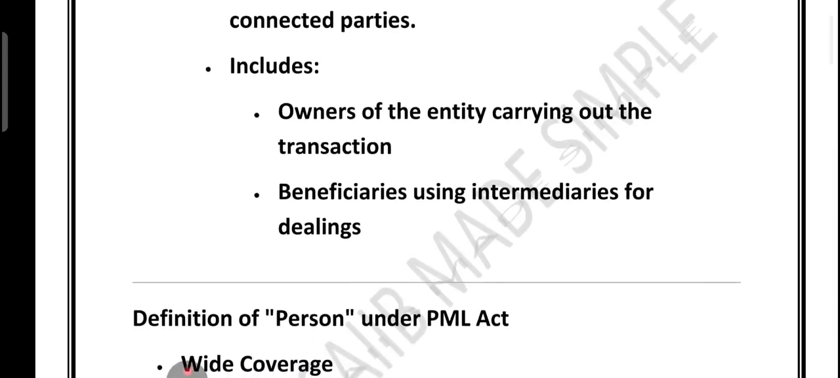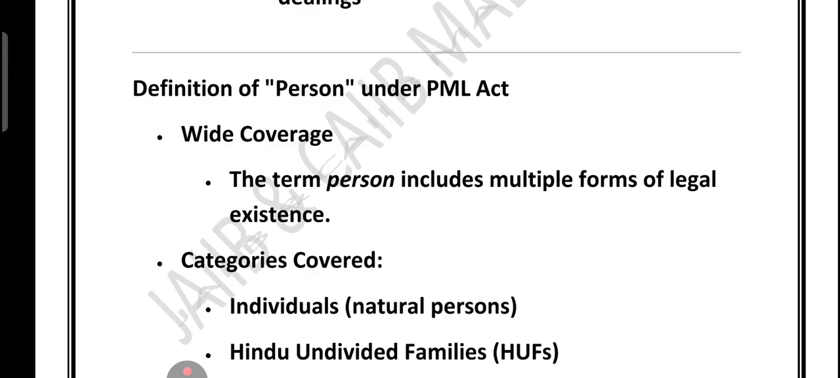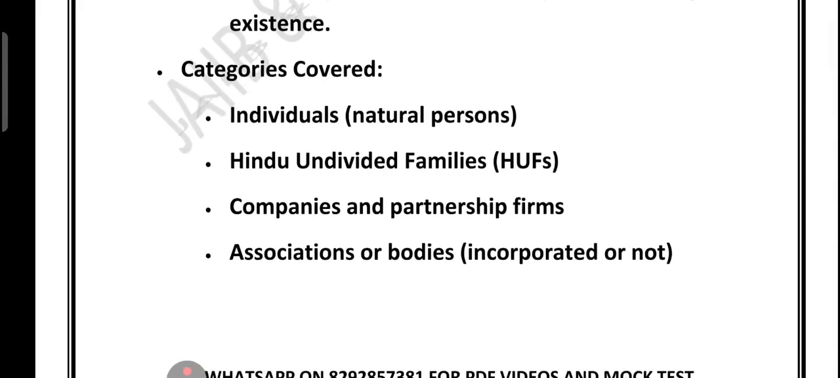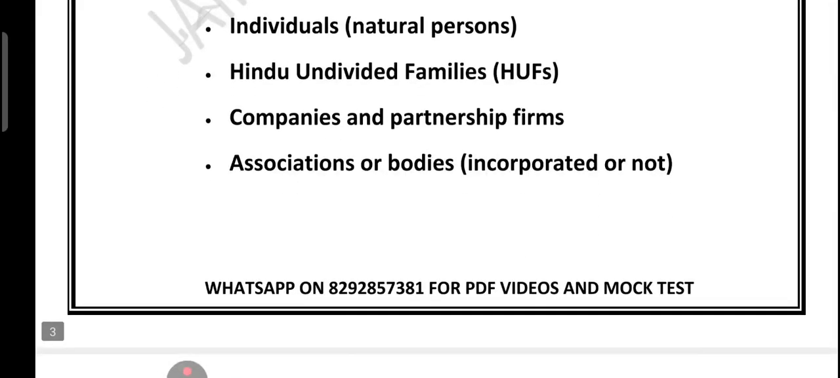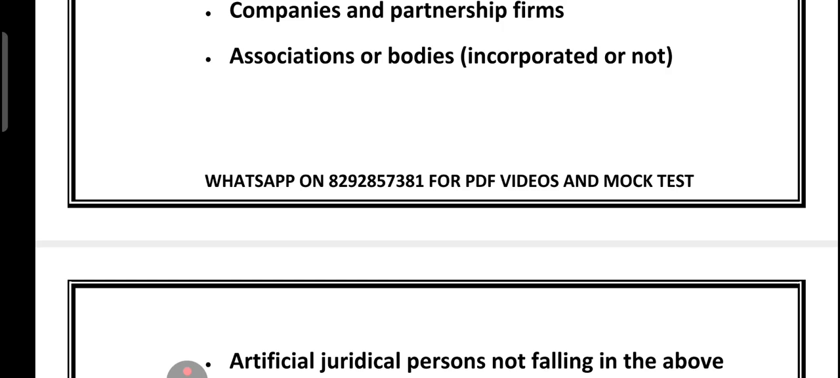This includes the owner of the entity doing the transaction and the beneficiary or intermediary for their dealing. That's why it is called inclusive in nature. Now, as per the PML Act, the Prevention of Money Laundering Act, the word person also has wide coverage. The word person includes individual, HUF, companies, partnership firm, and even artificial juridical person. So in simple terms, under KYC and PMLA, the definition of customer and person is very wide, covering not only the direct client but also all connected parties and entities.